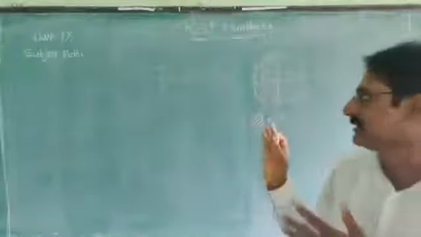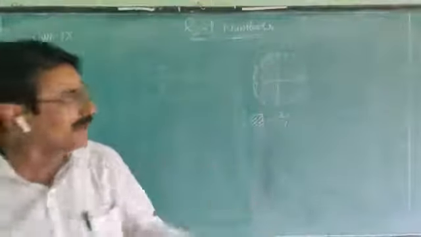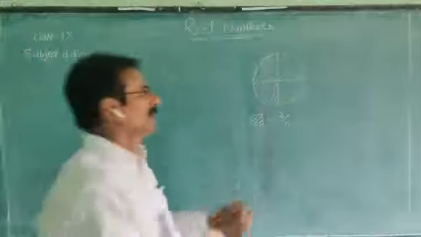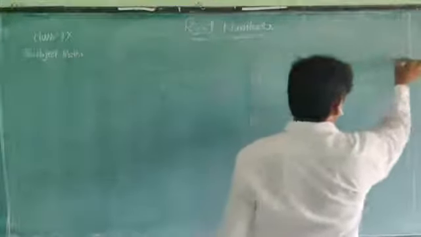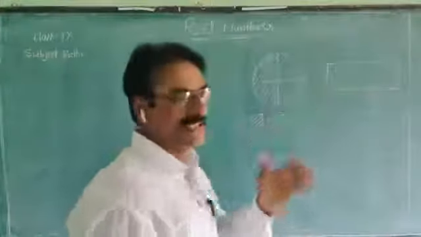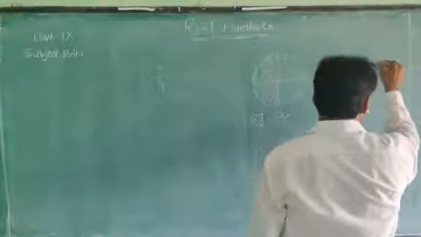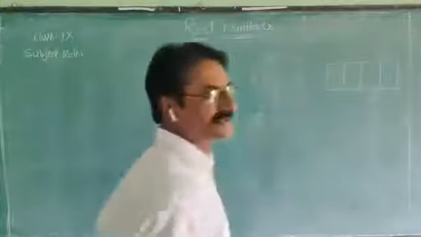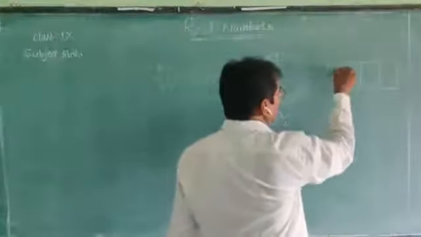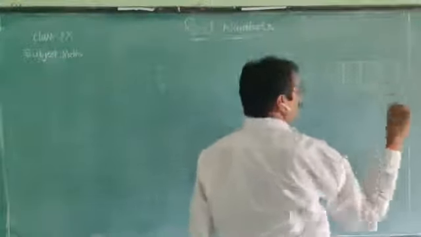It is called pictorially. What is the meaning of this representation? Pictorially: we show the rational number as a picture. One more is there, a rectangle. Let it be a unit and divide it into 4 equal parts. Out of 4 parts, let us shade only 3 parts.